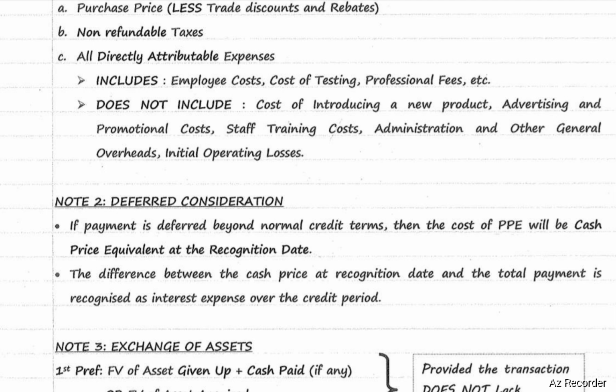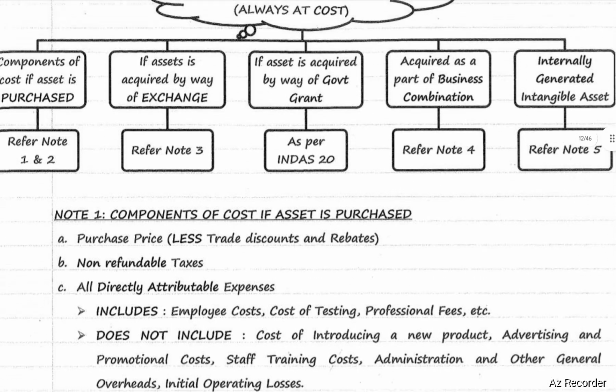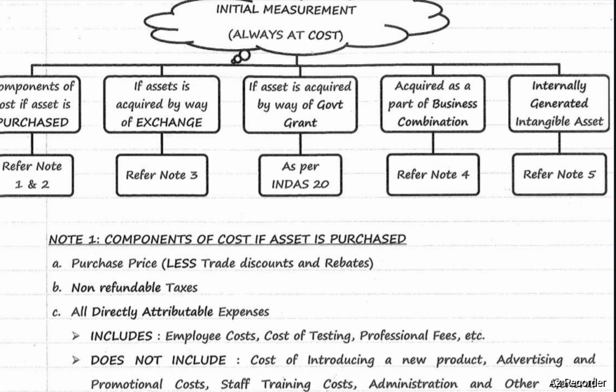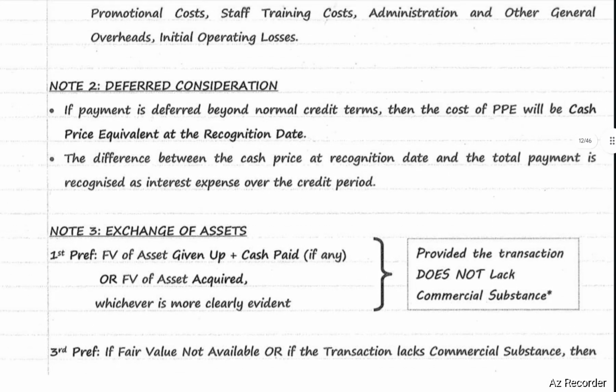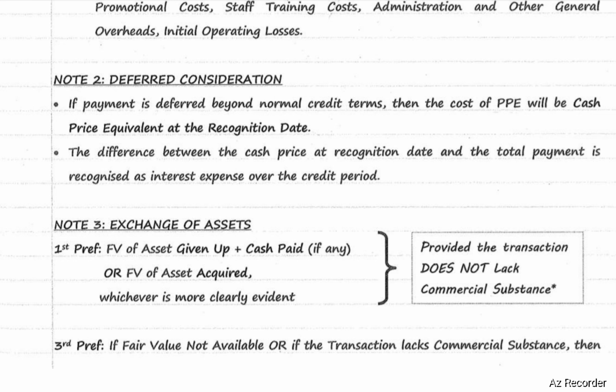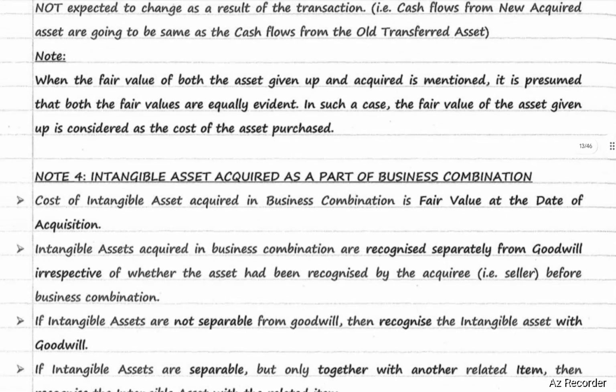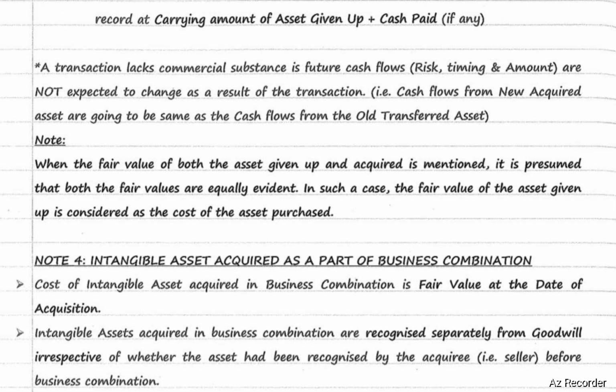period. Next, if assets are acquired by way of exchange. In case of exchange of assets, there are two preferences. First preference, fair value of asset given up and cash paid, if any, or fair value of asset acquired, whichever is more clearly evident, provided the transaction does not lack commercial substance. Second preference, if fair value is not available or if the transaction lacks commercial substance, then record at carrying amount of the asset given up plus cash paid, if any.